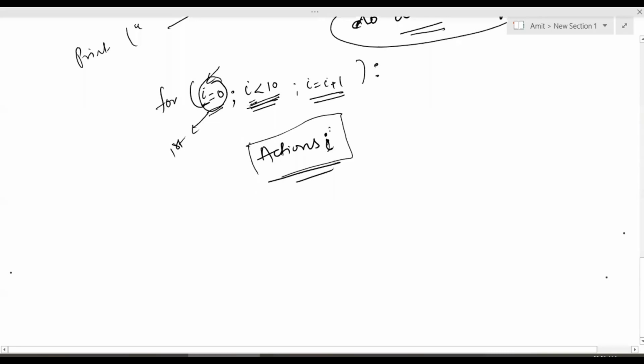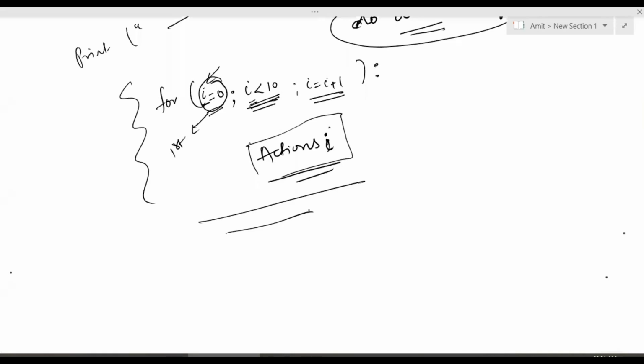I equals 0. I'm initializing a counter, and until that counter is less than 10, I am saying I equals I plus 1 and then perform that action. Okay. Now, this is your for loop. We will come to Python syntax, but for now, just try to understand how a for loop works. So this is the whole idea.